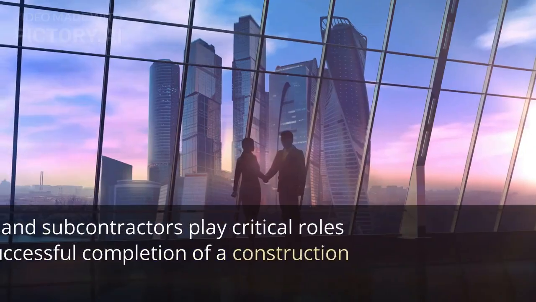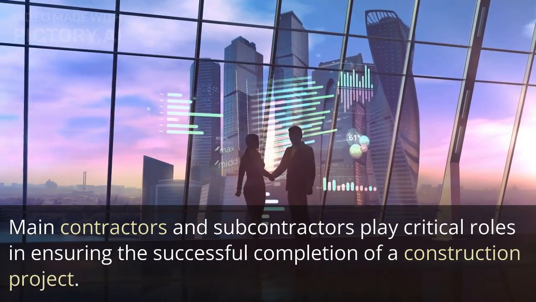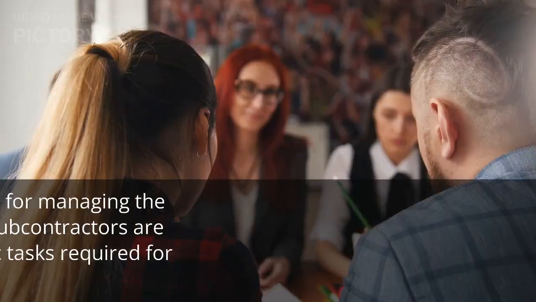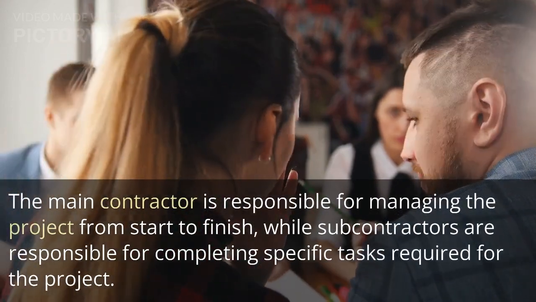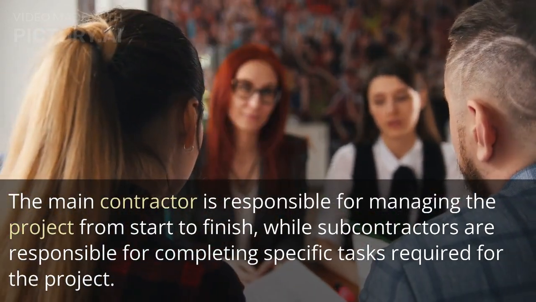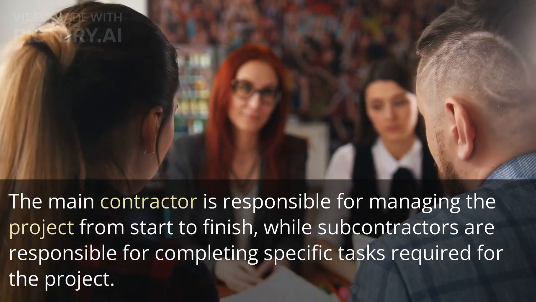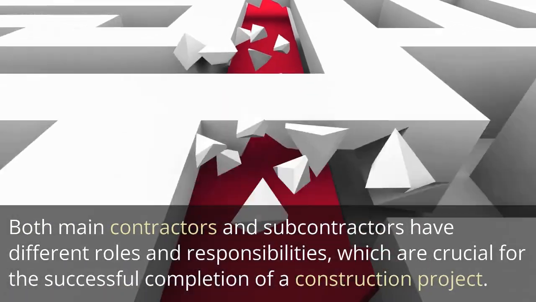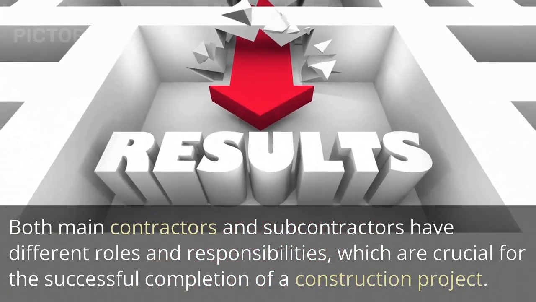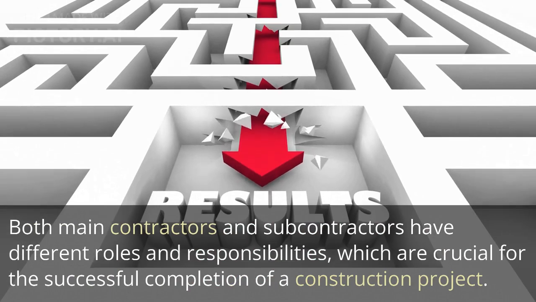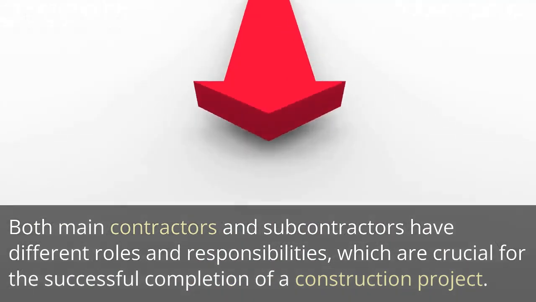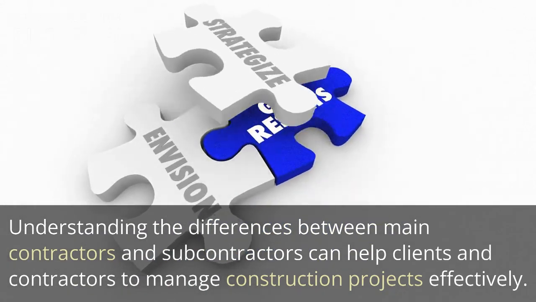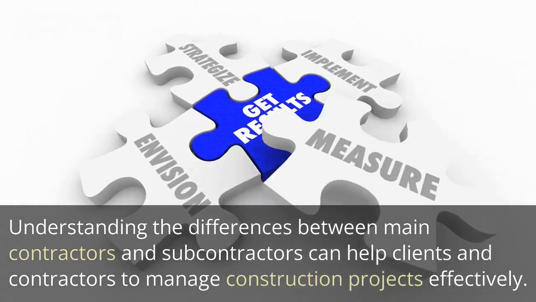Conclusion. Main contractors and subcontractors play critical roles in ensuring the successful completion of a construction project. The main contractor is responsible for managing the project from start to finish, while subcontractors are responsible for completing specific tasks required for the project. Both have different roles and responsibilities, which are crucial for the successful completion of a construction project. Understanding the differences between main contractors and subcontractors can help clients and contractors to manage construction projects effectively.